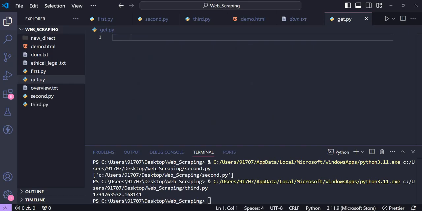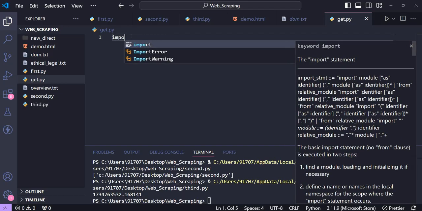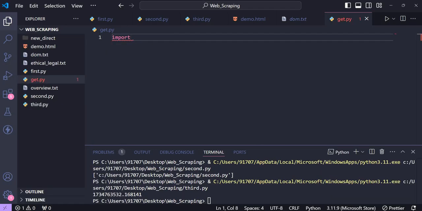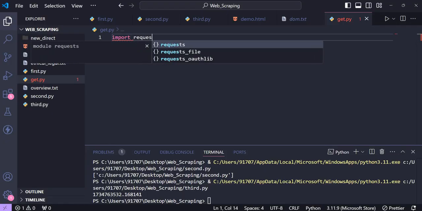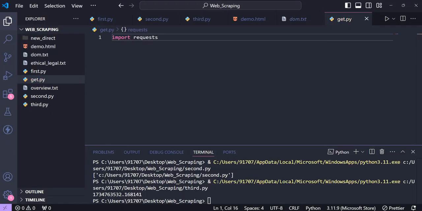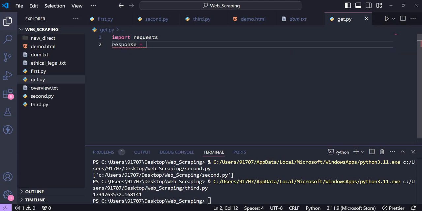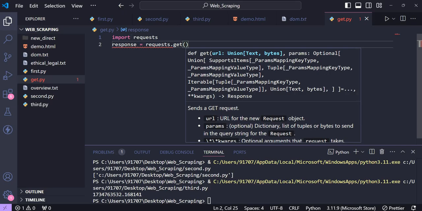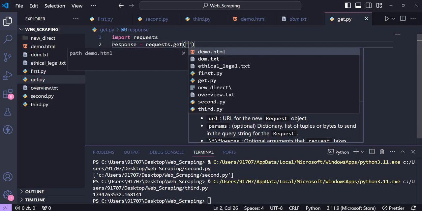Let's just see the two types of HTTP requests. One is the GET request and one is the POST request. Okay, so for that, I'll create a Python file get.py to show you the GET request. I'll create a response here, and in this response, I'll call the requests.get function. In this get function, I'll write any website name.